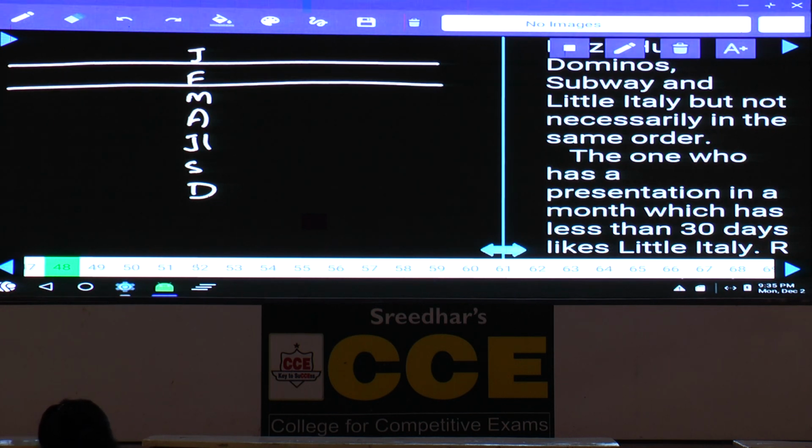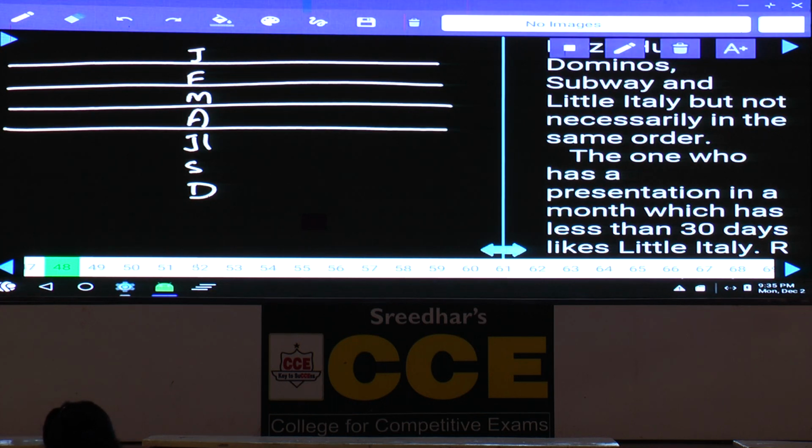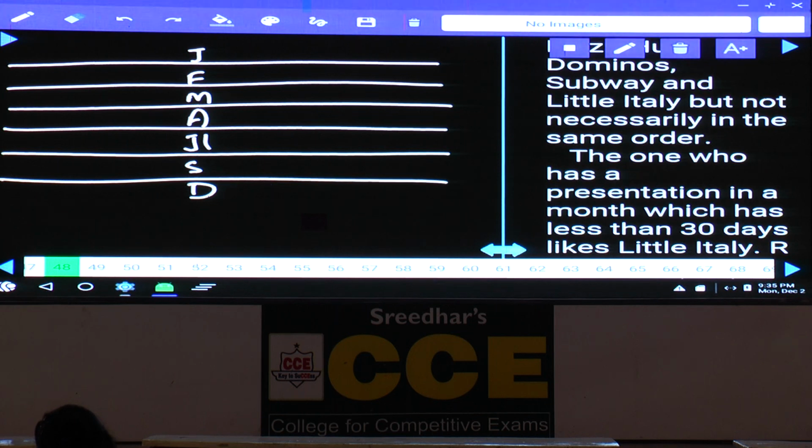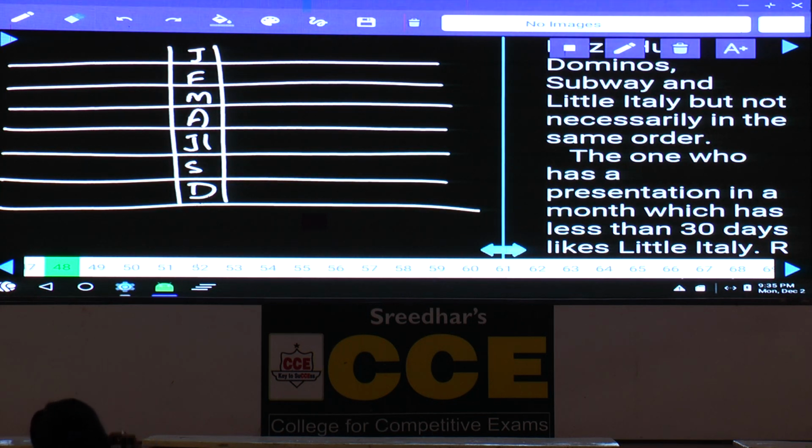Now 7 persons have a seminar, and 7 different months have presentation, but not necessarily in the same order, and each of them likes a different food joint. 7 different food joints were also clearly given, hence it comes under how many parameters? 2 parameters. Now, as there are 2 parameters, hence we are representing these 2 simultaneously.